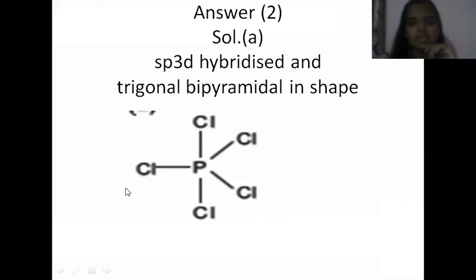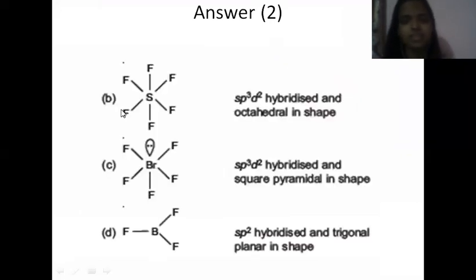Here, this is the structure of PCl5, right? This you have already studied. These are the 3 equatorial bonds and these are the 2 axial bonds. And this is sp3d hybridized. Also, you have studied the hybridization of PCl5.